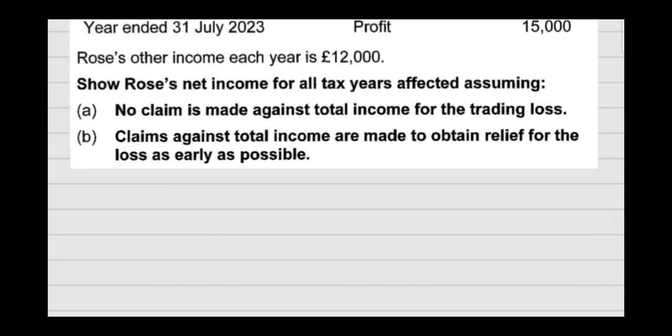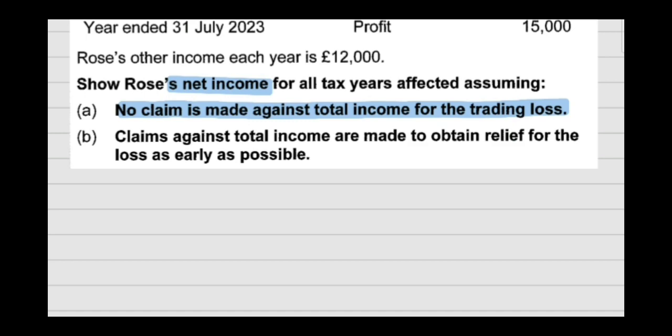Now carefully read the question why we are calculating like this. They are asking us to show Rose's net income. Remember what their wording is? Net income. They are not asking about the tax liability or taxable income. They are asking about net income. For all tax years affected, the first option is that no claim is made against total income for the trading loss.